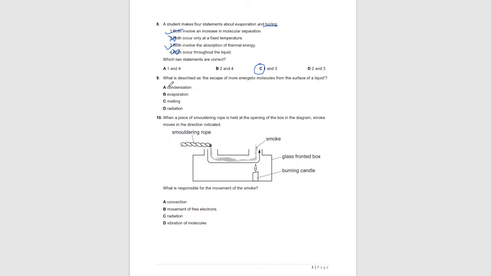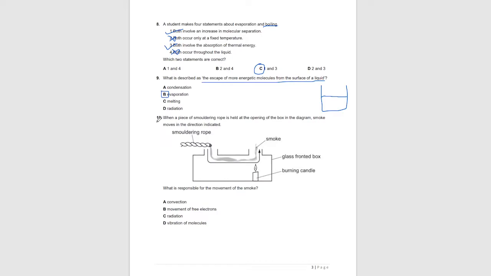Number 9. What is described as the escape of more energetic molecules from the surface of liquid? So evaporation is the answer because evaporation is the escaping of more energetic molecules from the surface of the liquid, which is described by this statement. So in a liquid, energy is not equally distributed. Some molecules will have a very high amount of energy compared to the others. Molecules which have the highest energy escape from the surface of the water or the surface of the liquid, which is evaporation.